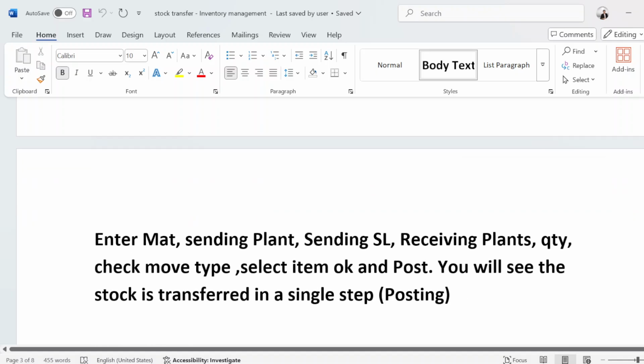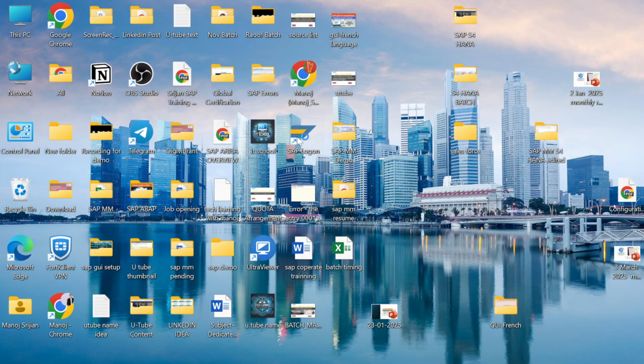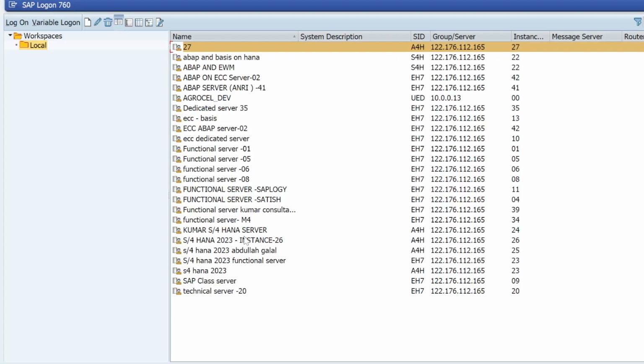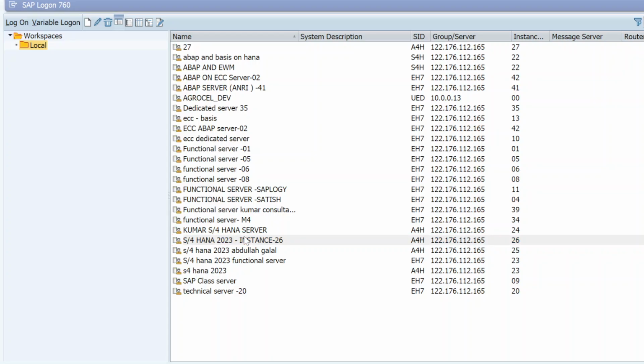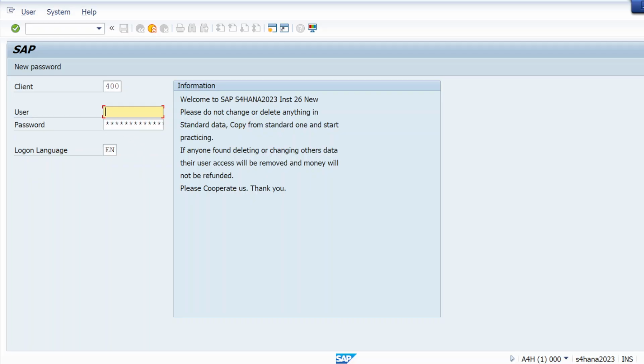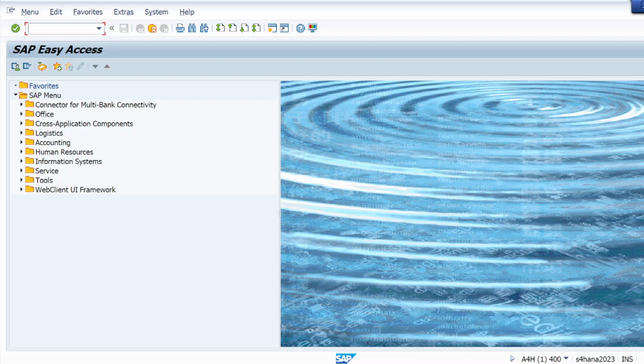So let's see in the SAP Sandbox. First, let me use T-code MM60 to see the stock.